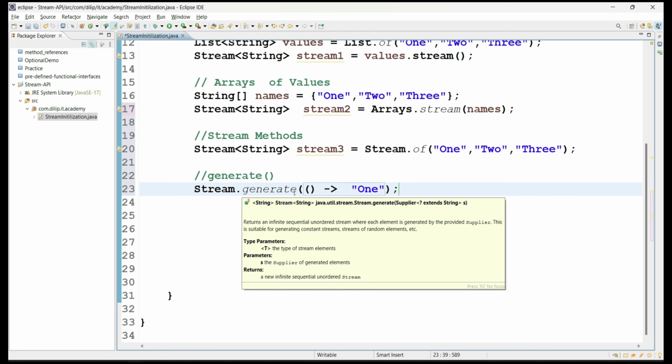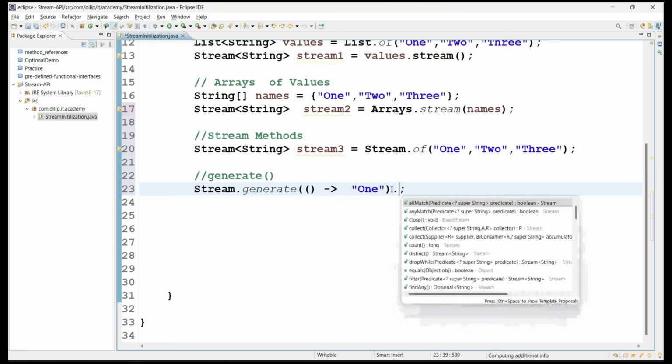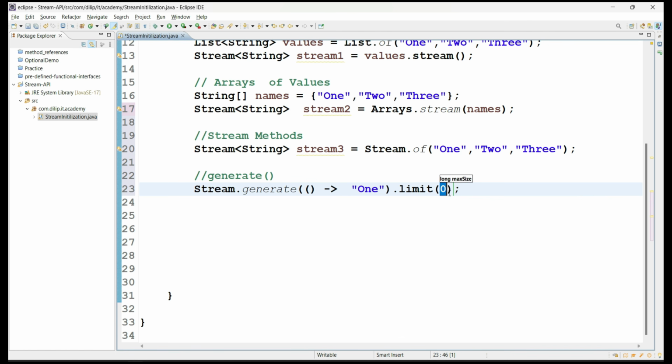It is going to generate a stream object with this value. Here we can even have one more method called the limit method, so that it is going to create the number of values you have given. Now I have created one more stream object. The supplier's return value is a string value, right? That's why the generic type here is string. So this is stream 4, the fourth way I have created.